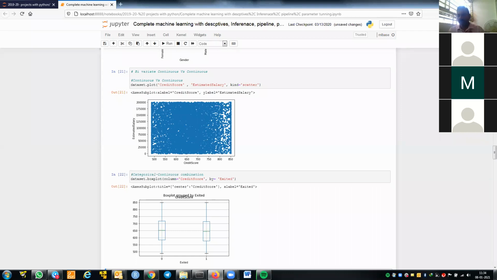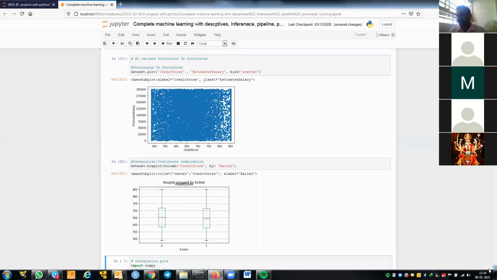Once you read the data, you need to check for the missing values. Then you need to check for the outliers for each continuous variable. If there are outliers, remove the outliers by using the quantile. Then if you want to understand the relationship between each variable and the dependent variable, if your independent variable is continuous and your dependent variable is a categorical variable, then you need to do the feature map. And if both are categorical variables, you need to do the chi-square. That's what we have done.